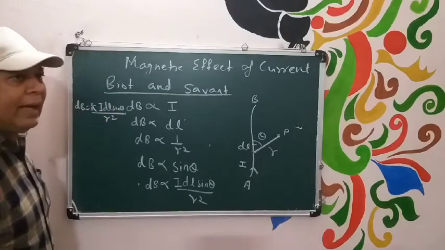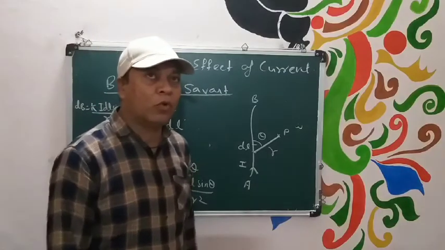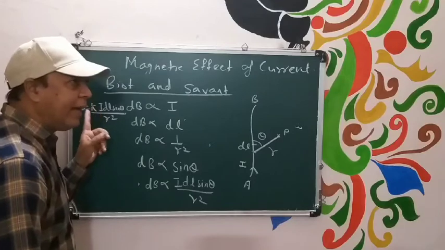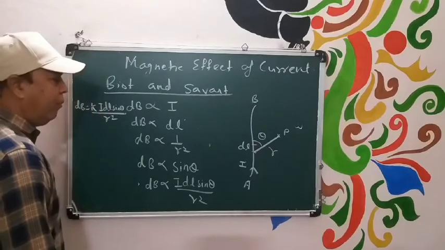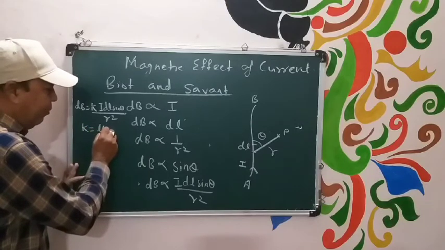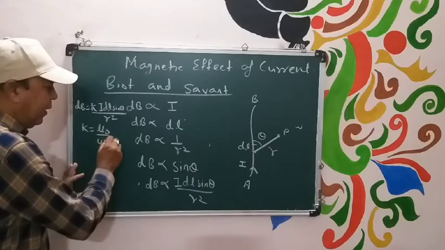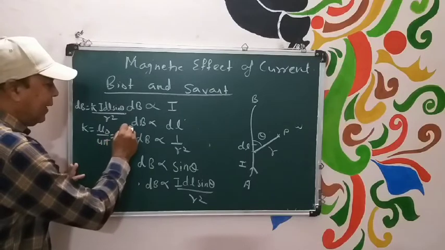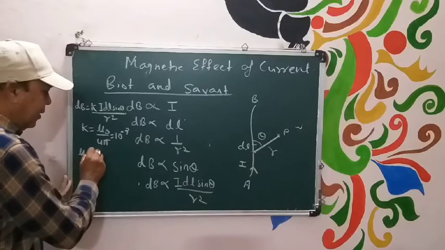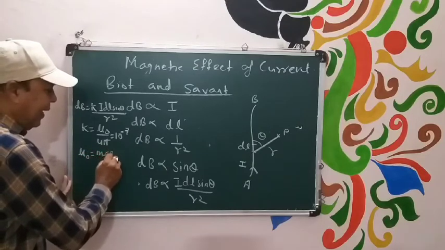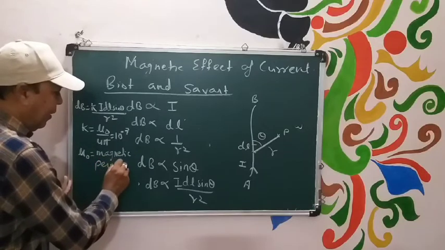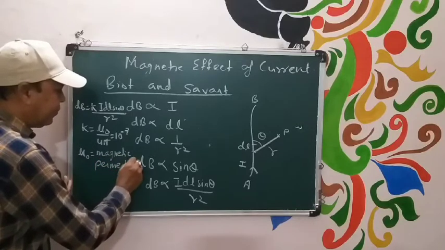Now K is the constant of proportionality. So value of K is given by mu naught upon 4 pi, whose value is 10 to power minus 7, where mu naught is known as magnetic permeability.